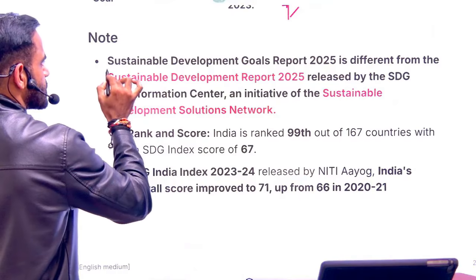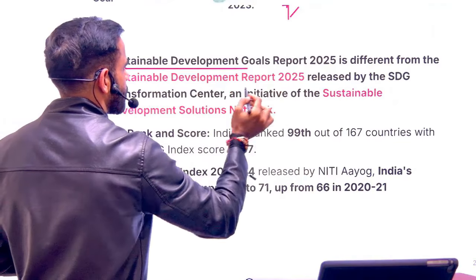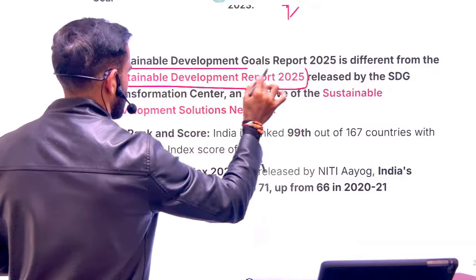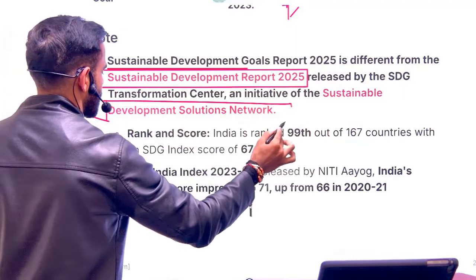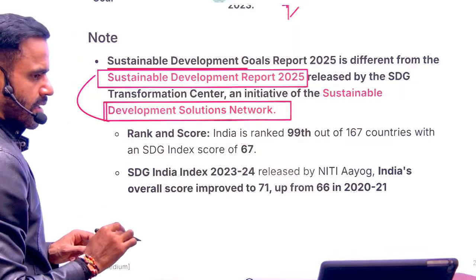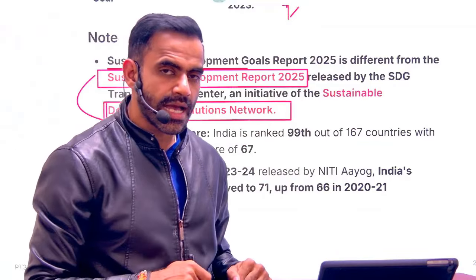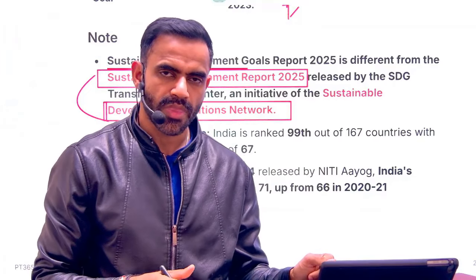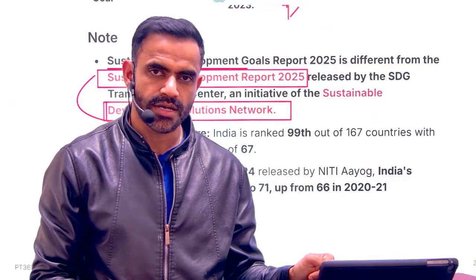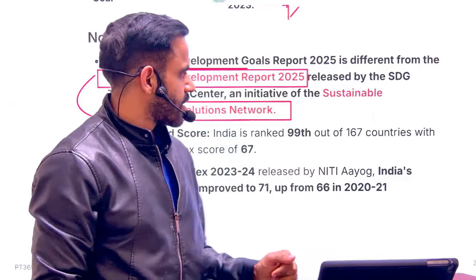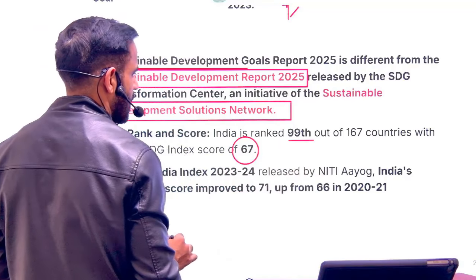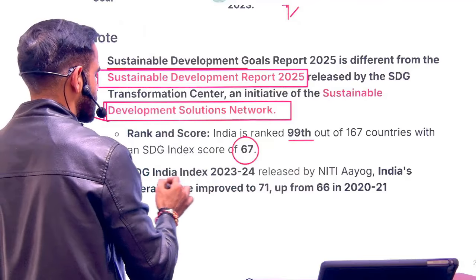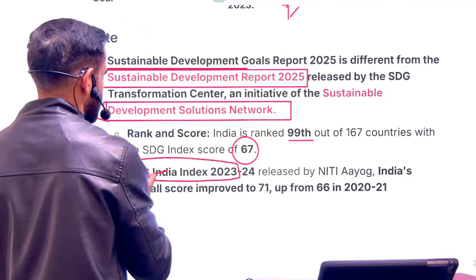Now, this Sustainable Development Goals report is different from the Sustainable Development Report. This report is released by SDSN. What is SDSN? Sustainable Development Solutions Network. For the first time, India is in the top 100 category. So India's ranking is 99 and our score is 67. India's ranking is 99.